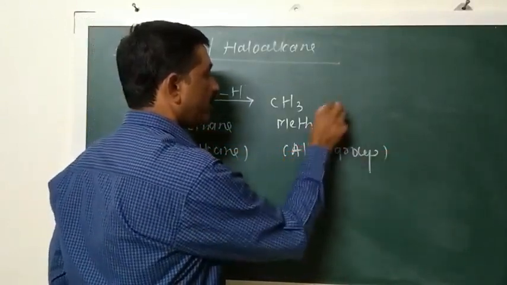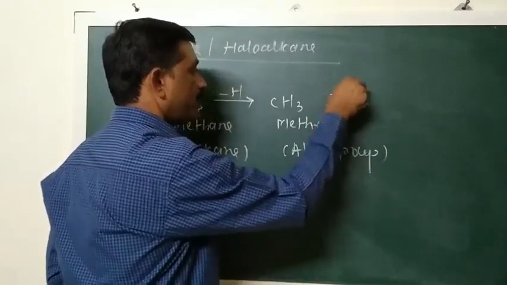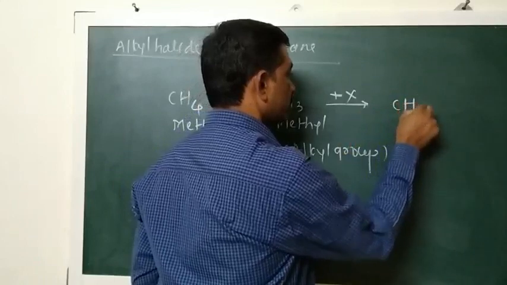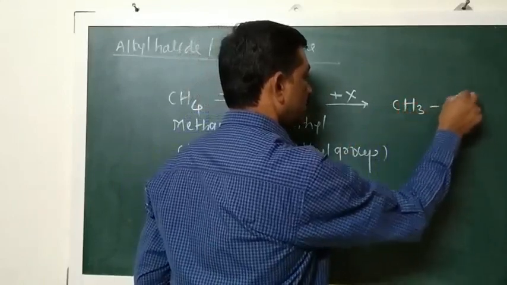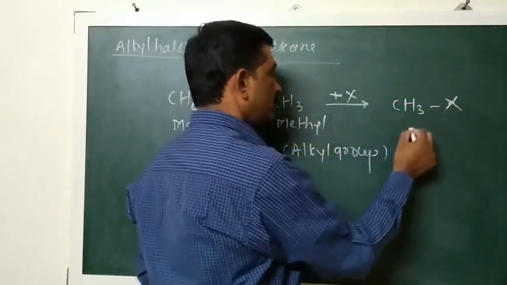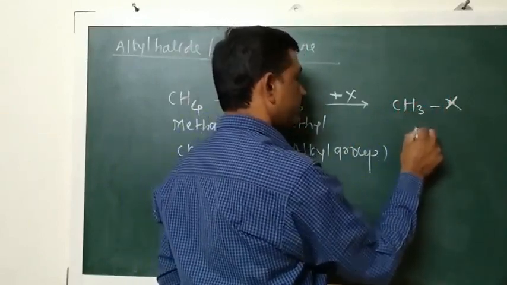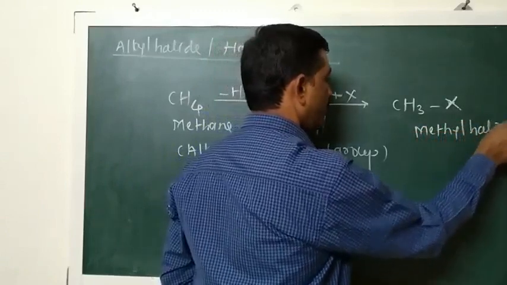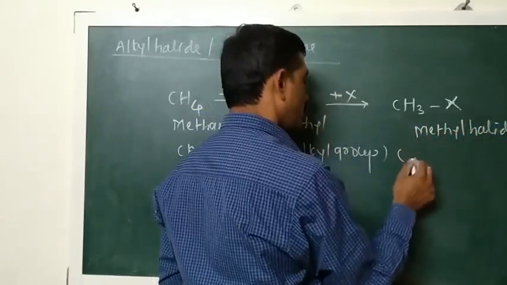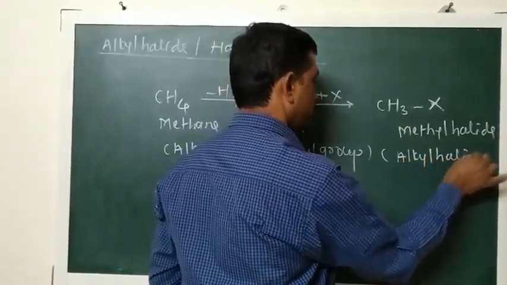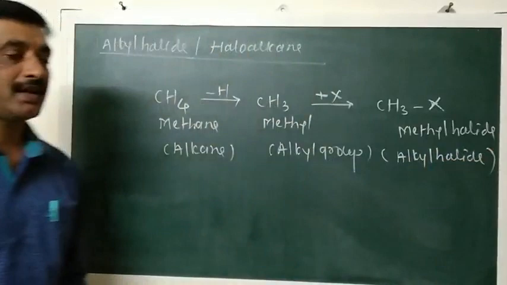There is only one carbon atom, and when a halogen atom such as chlorine, bromine or iodine is attached to this carbon atom, then we get a compound that is in general known as methyl halide. It is called an alkyl halide. So very easy. What are alkyl halides?